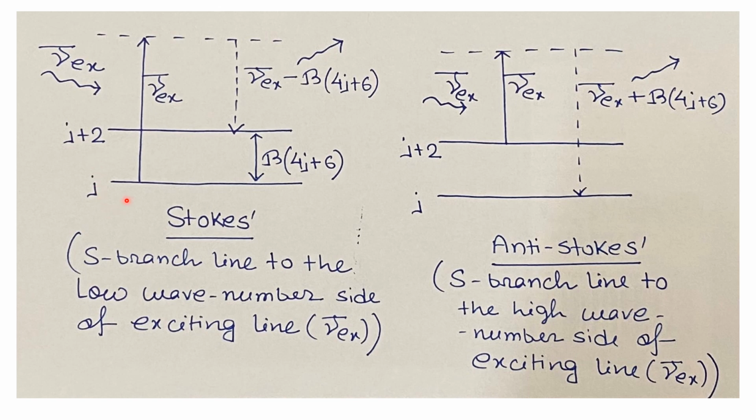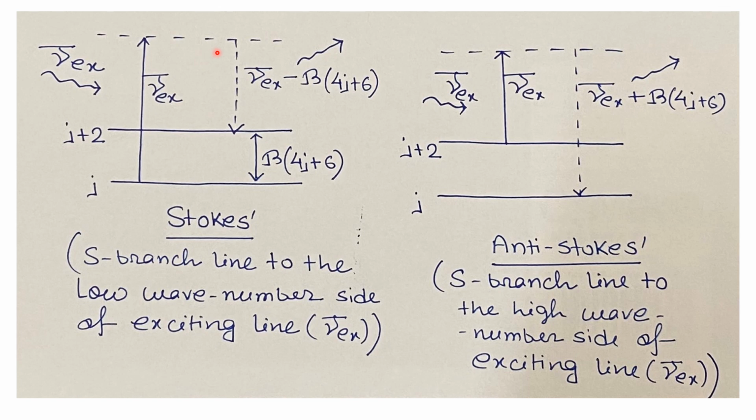The rotational quantum number J will give the lower energy level and J plus 2 will give the higher energy level. Now the incident radiation on that diatomic molecule system has the wave number nu Ex bar. So the molecules at the energy level having rotational quantum number J will be excited to a virtual energy level.